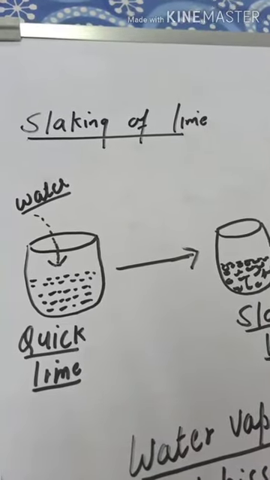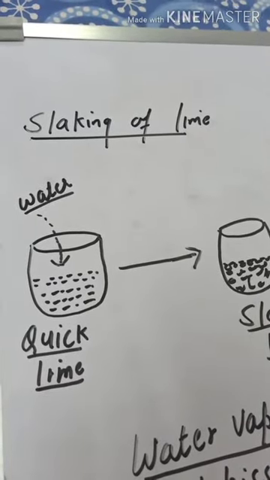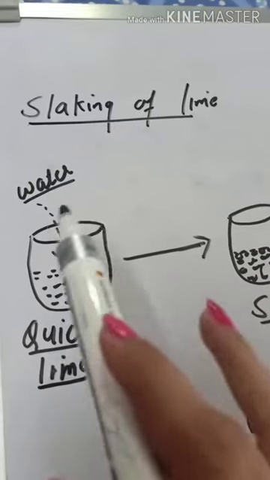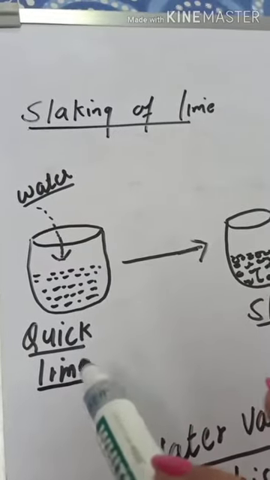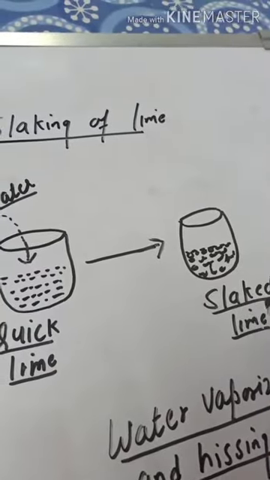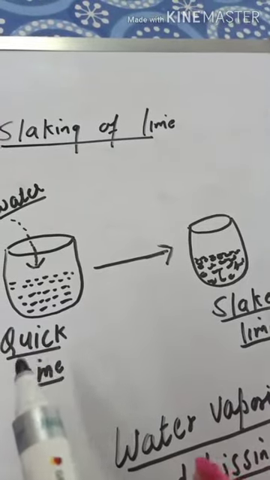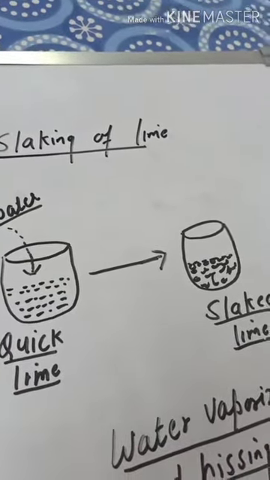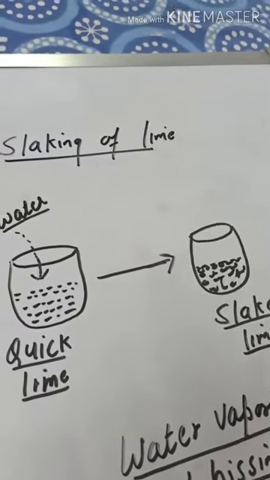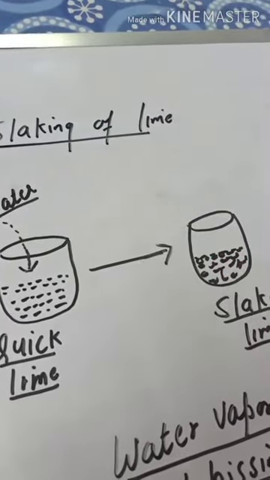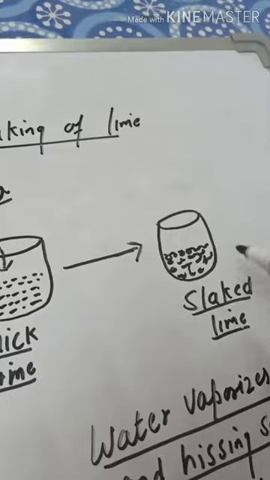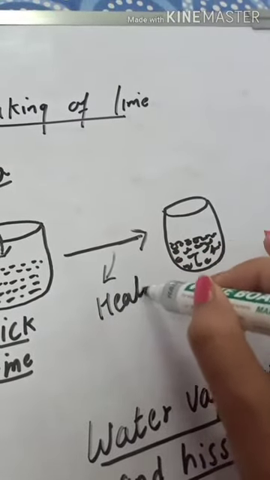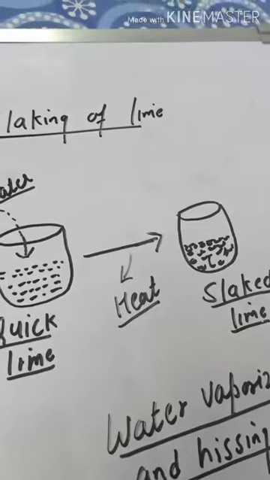Next example of energy change in chemical change is slaking of lime. When we add water into quicklime, then we get slaked lime. Or we can say, in order to convert quicklime into slaked lime, water is added into quicklime. When we add water into quicklime to get slaked lime, a lot of heat is released, or we can say a lot of heat is emitted.